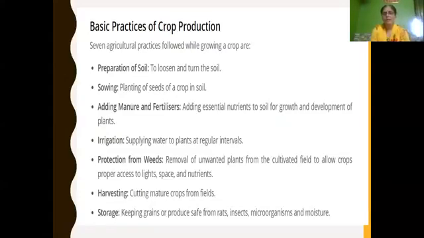Then removal of unwanted plants from the cultivated field so that the crops will grow properly and get enough sunlight, space and nutrients, this process is called weeding. Cutting a mature crop from fields is called harvesting. Then keeping grains or produce in order to protect them from rats, insects, microorganisms and moisture is called proper storage.